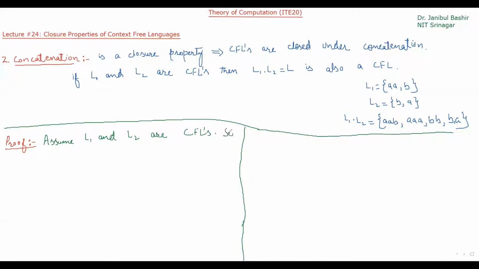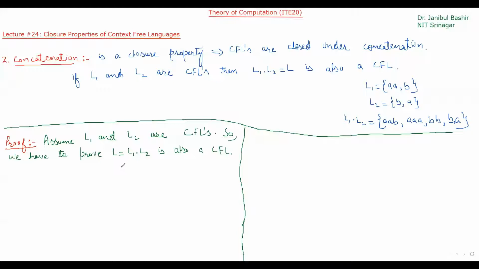So we have to prove L, equal to the concatenation L1 dot L2, is also a context-free language. Let's prove it. How will we prove it?